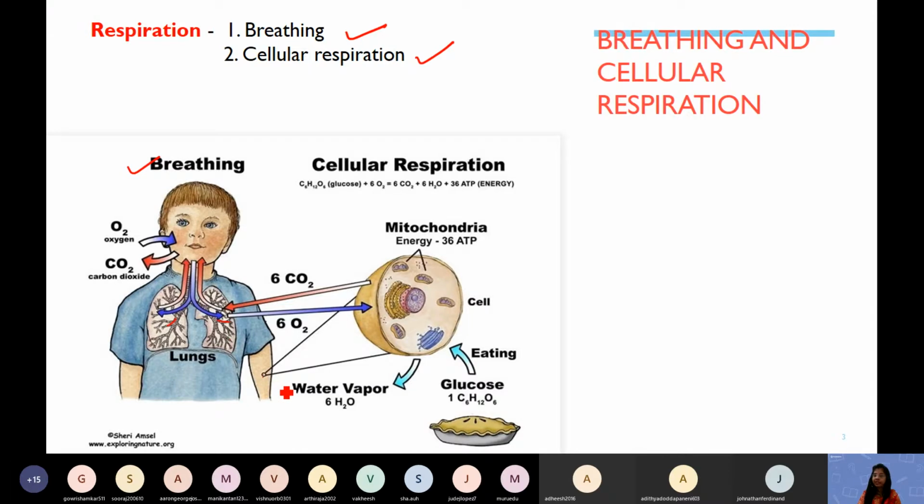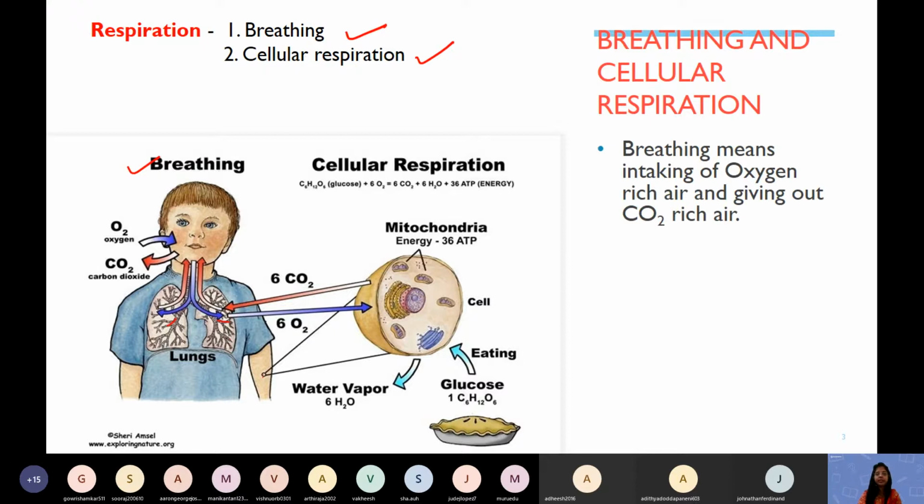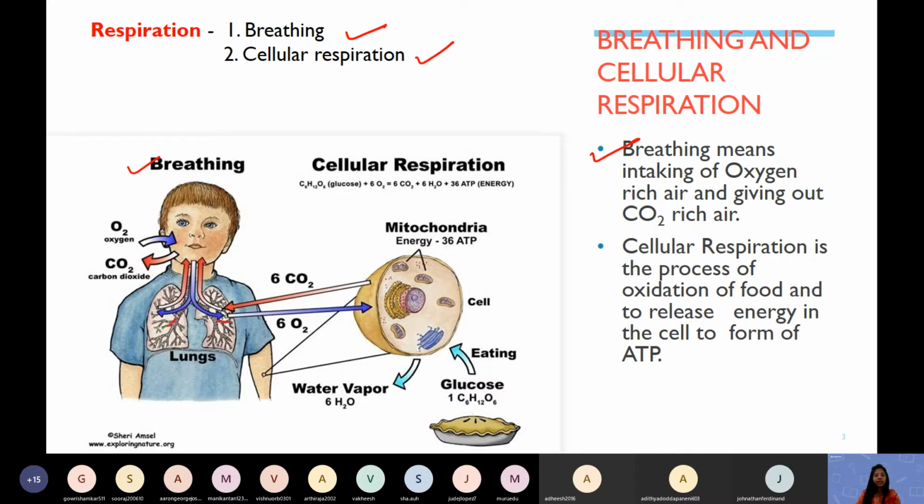Cellular respiration happened, and it got energy for doing all life processes. Breathing means intake of oxygen rich air and giving out carbon dioxide rich air. And cellular respiration is the process of oxidation of food to release energy in the cell to form ATP.